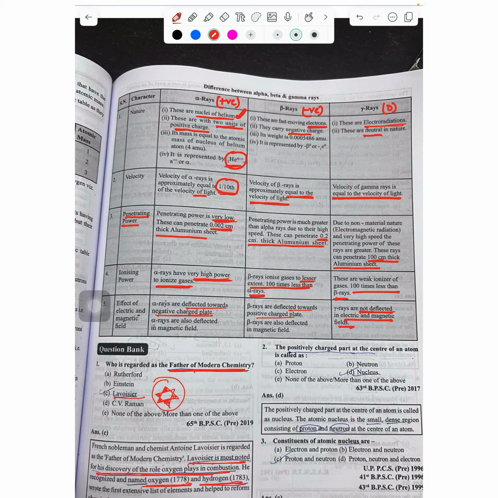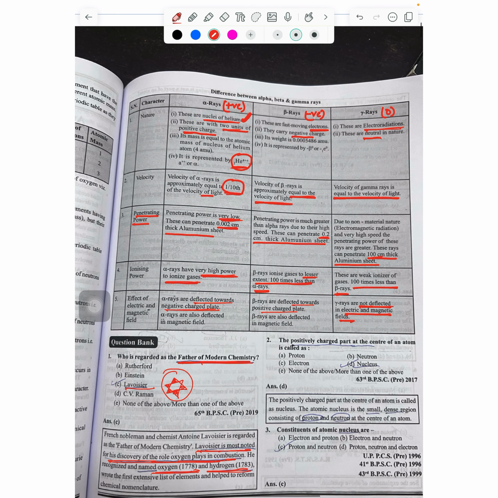But the maximum penetrating power will be for gamma rays, because gamma rays are neutral, so they do not interact very much with the environment, so they can go much deeper. Therefore the penetrating power of gamma rays will be maximum. Then we have ionizing power. Ionizing power will be maximum for alpha, then beta, then least for gamma rays.